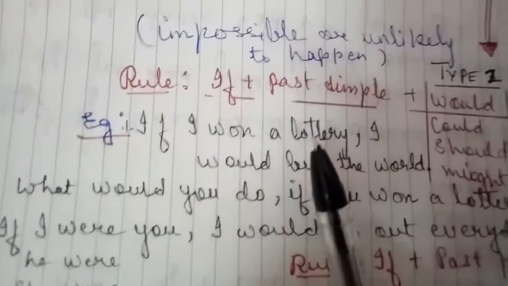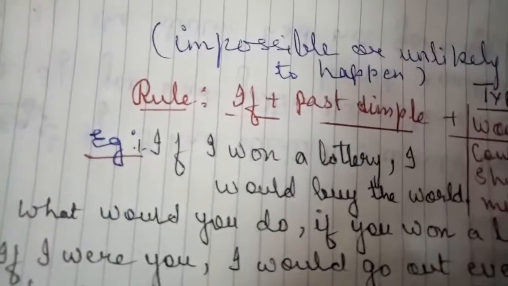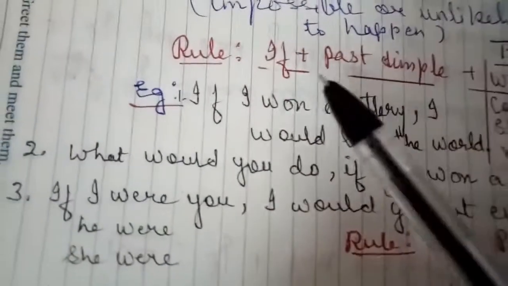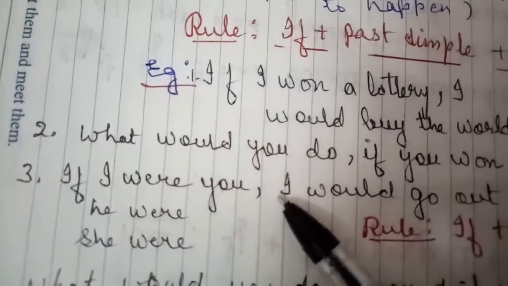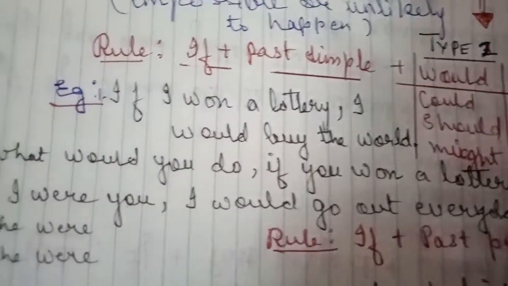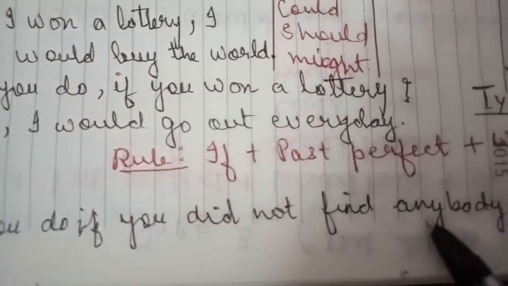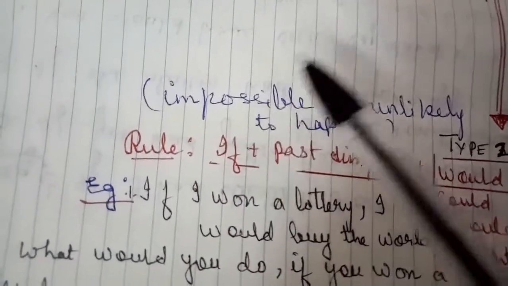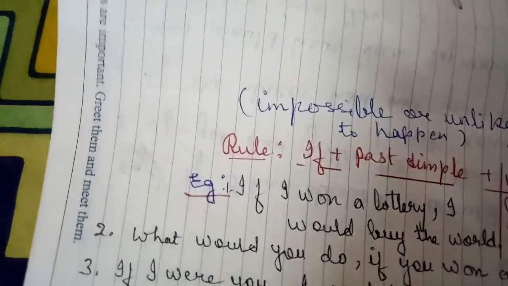I would buy a big bungalow. So if I won a lottery, and it depends on कि यदि वो लॉटरी मिलेगी तो ऐसा होगा. So not possibility. What would you do if you won a lottery? If I were you, I would go out every day. Okay, what would you do if you did not find anybody? So here there is something impossible, like there is a chance but not much chance for something to happen.